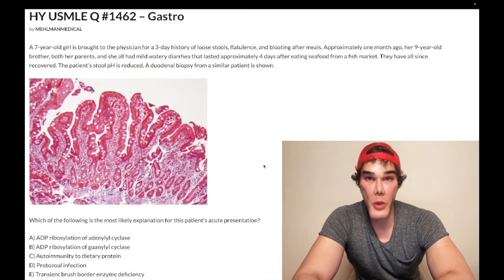Cholera is going to be profuse, high-volume, watery diarrhea, often described as rice water, flecks of mucus. And both toxins are going to ADP ribosylate adenylate cyclase within the small bowel, causing increased secretions. Wrong answer.